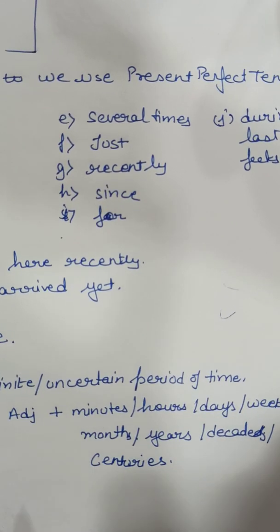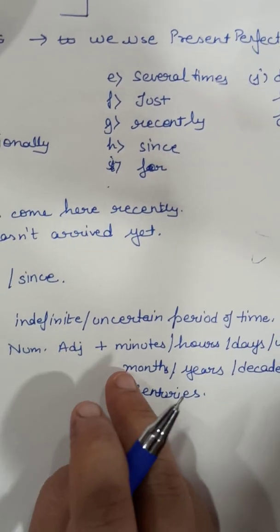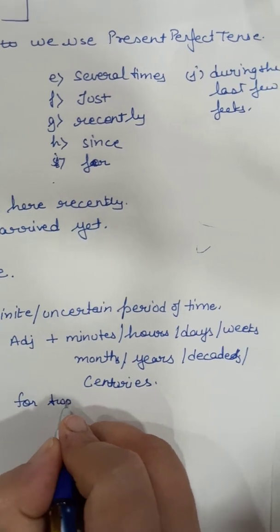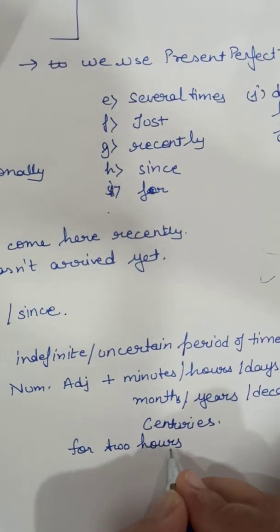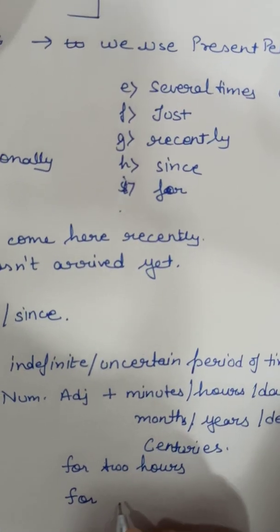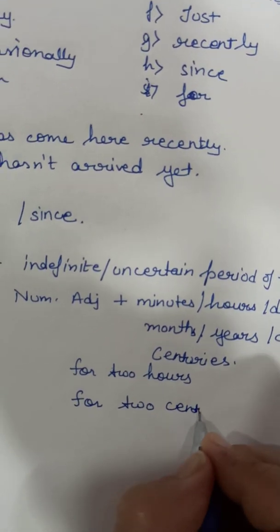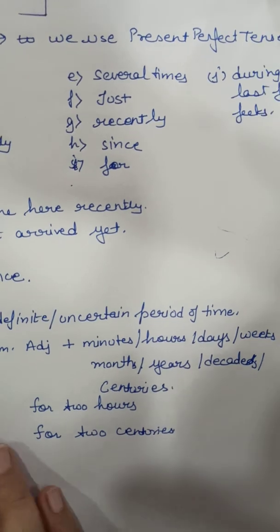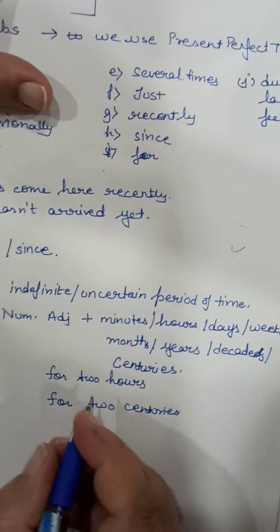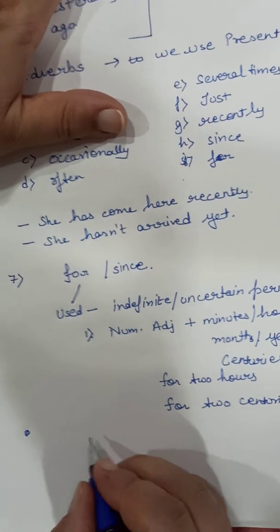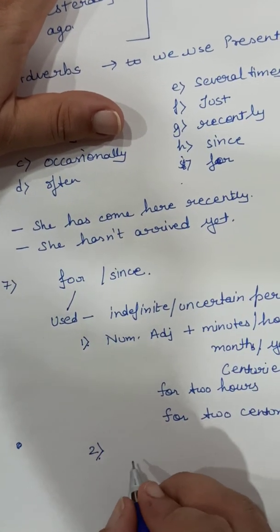For example, for 2 hours, for 2 centuries. Okay, now we are doing only the use of for now.